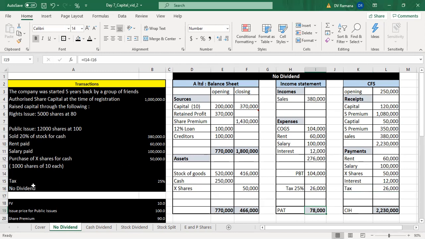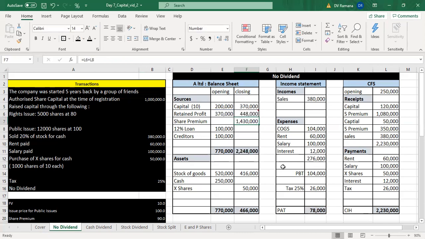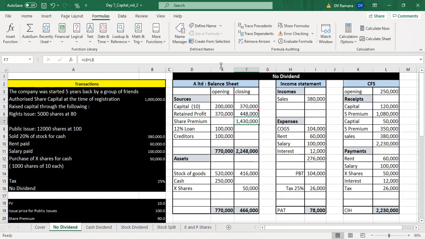78,000. At present, the company decided not to distribute dividend, so therefore the entire profit will be transferred to the balance sheet and no dividend paid. So the retention of entire profit increases the retained profit.